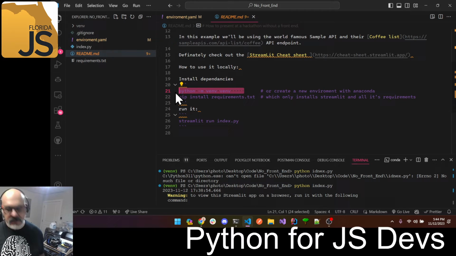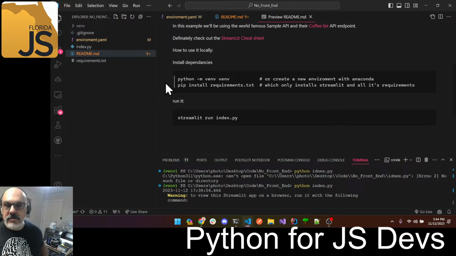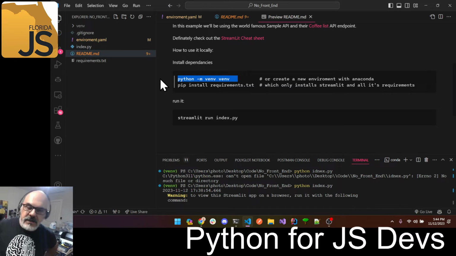Let me put it in a way that's a little easier to read here. python -m venv, that's the command. Then afterwards, the name of the environment. I happen to have chosen the command and the name of the environment to be the same. It's really to confuse you, but you can imagine something else in there.